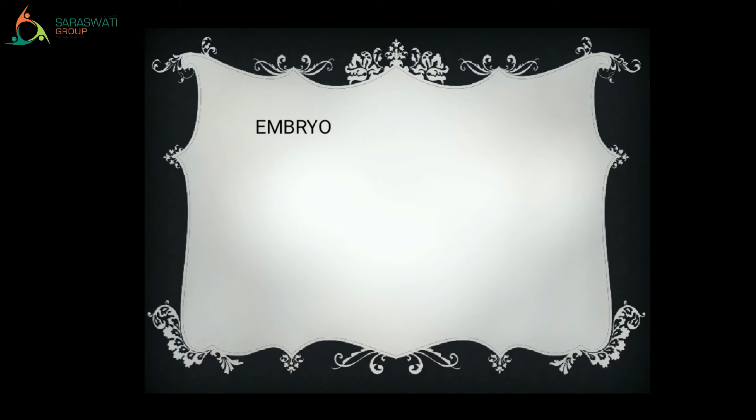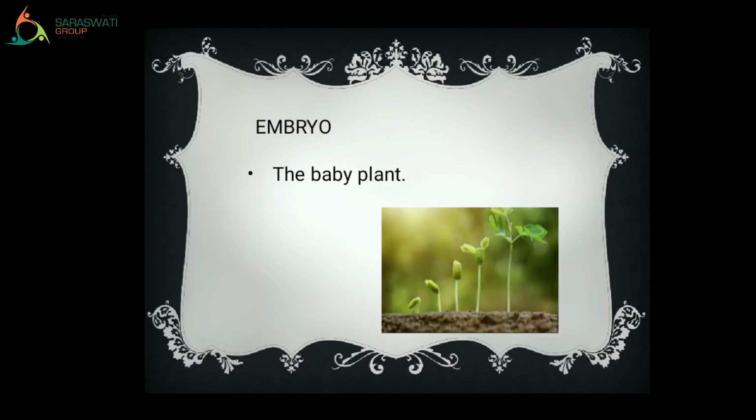It is embryo. How will you pronounce it? Embryo. What do you understand by embryo? It is the baby plant, the small plant, the seedling or the younger plant, which will be known as embryo. See the picture. The smallest plant amongst all these is embryo, or you can say it is the baby plant. Clear? Yes? Fine.